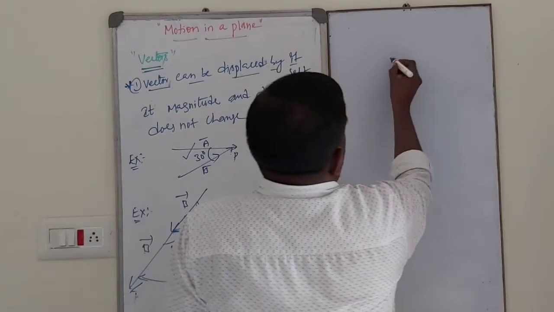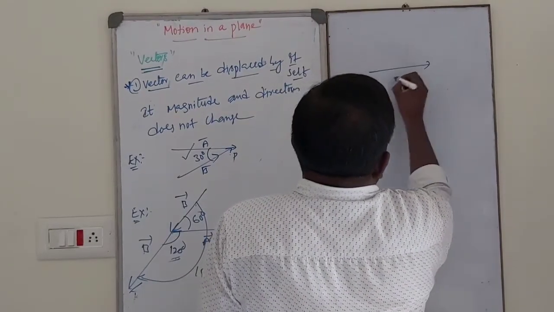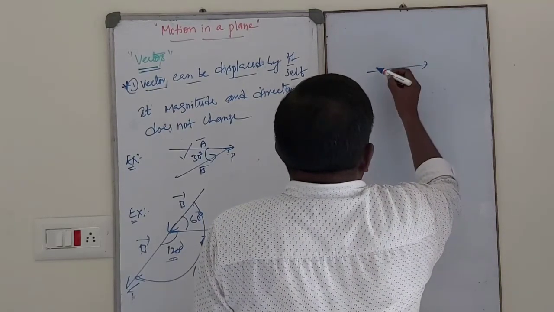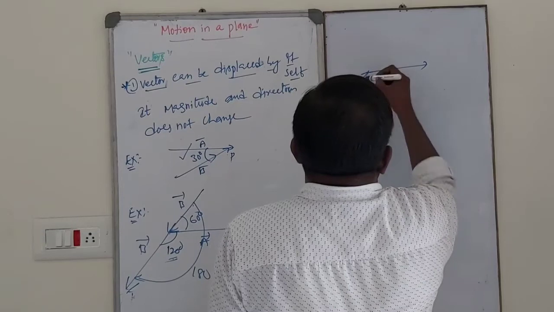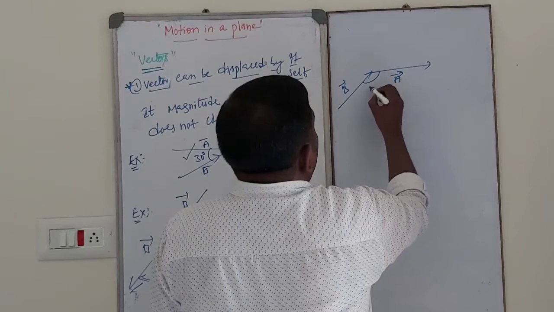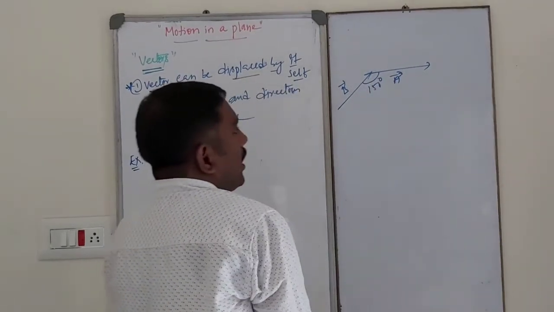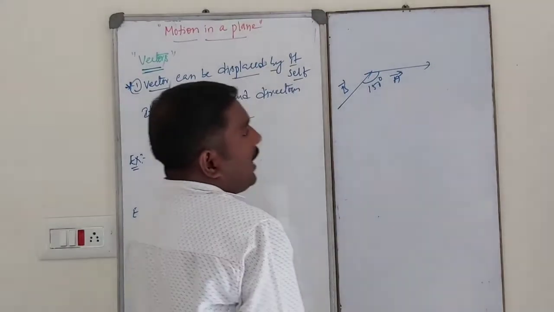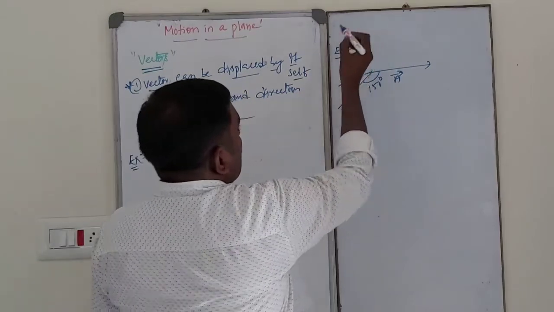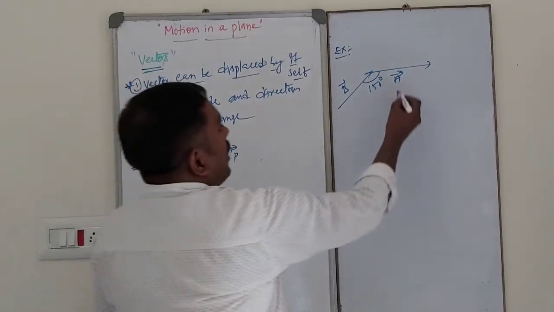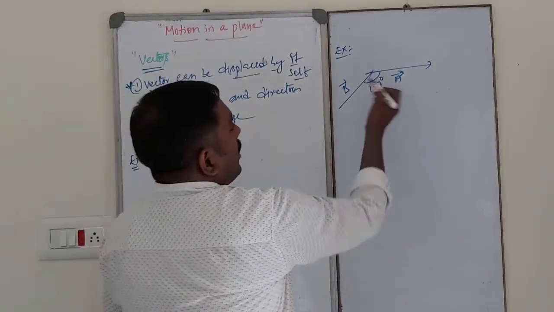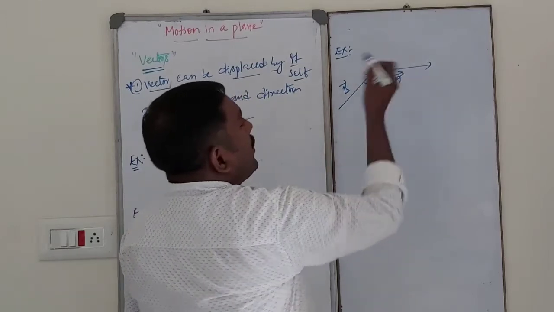Suppose this is the vector A, and this is another vector B. The angle between them is 150 degrees. He has asked to calculate the angle between vector A and vector B. So let us consider two vectors A and B. The angle between them is 150 degrees as shown in the figure. So what is the angle between A and B?